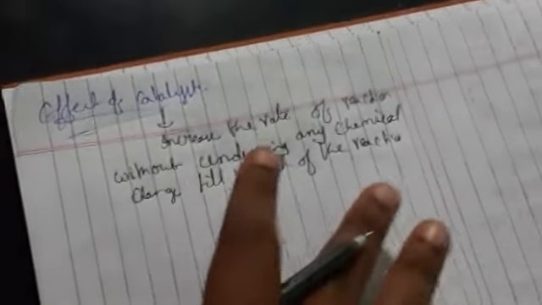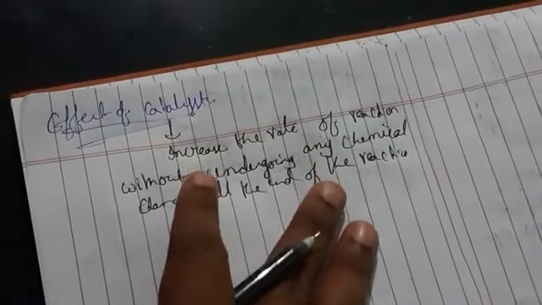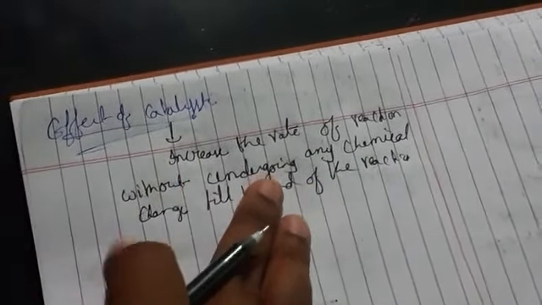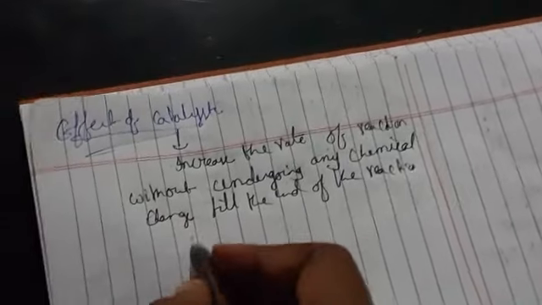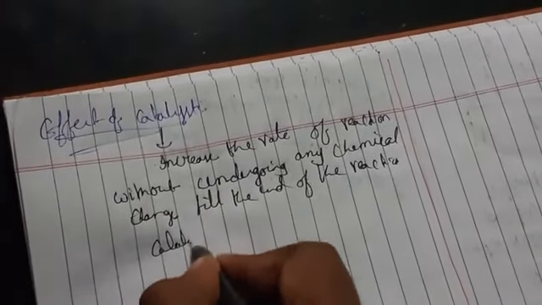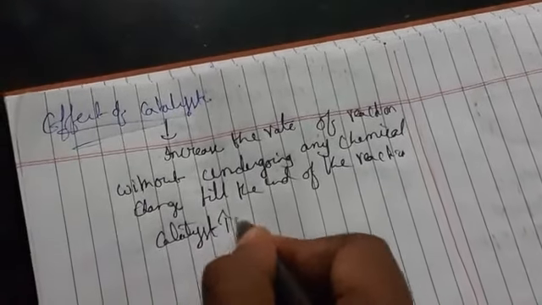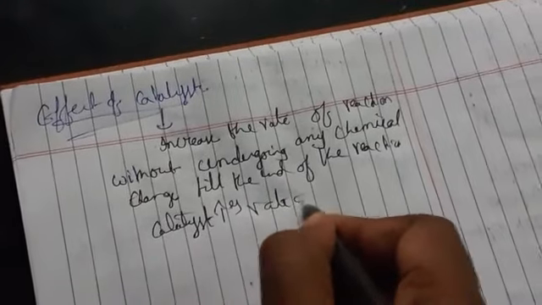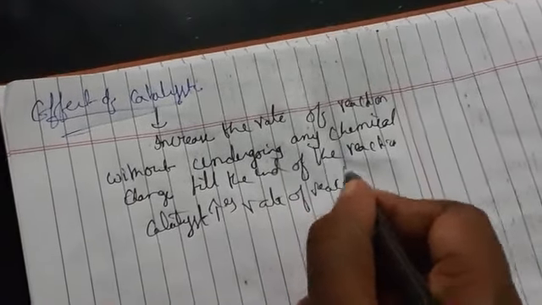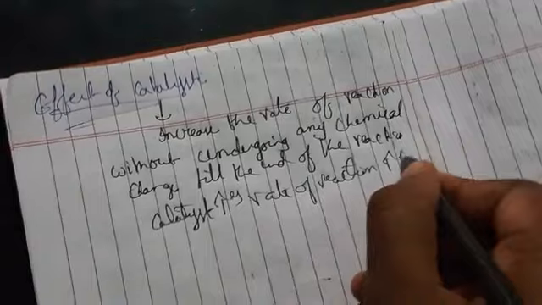In some reactions, the rate of the reaction is directly proportional to the concentration of the catalyst. So when the catalyst increases, the rate of reaction also increases.